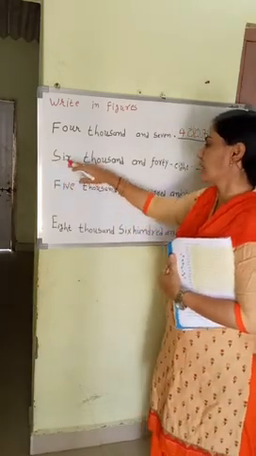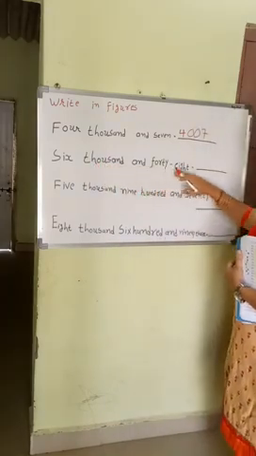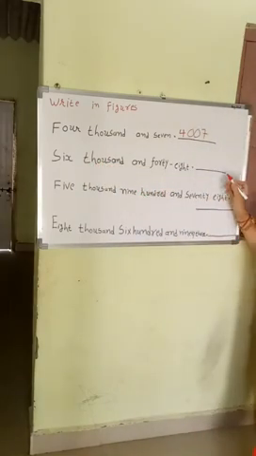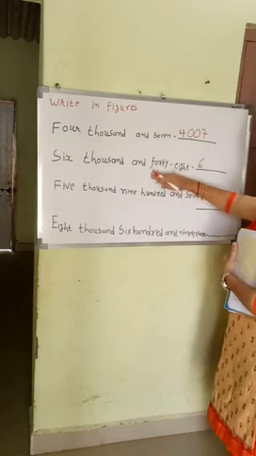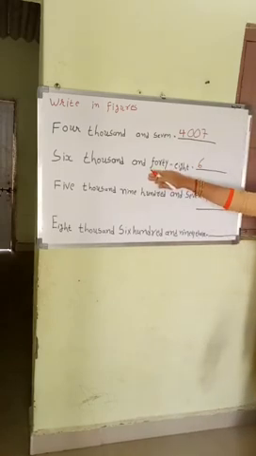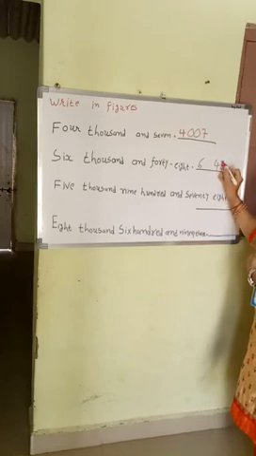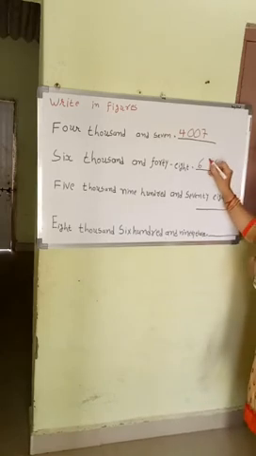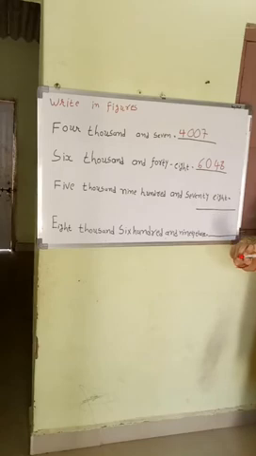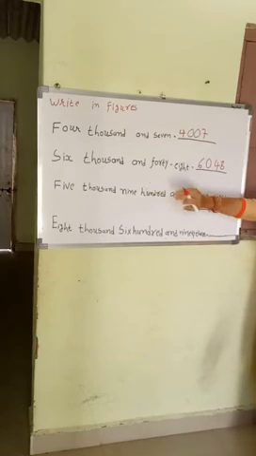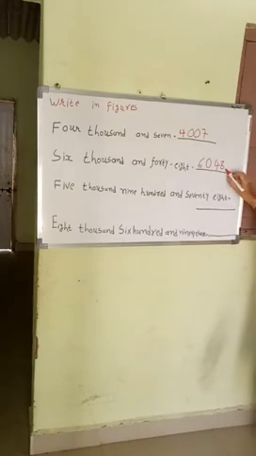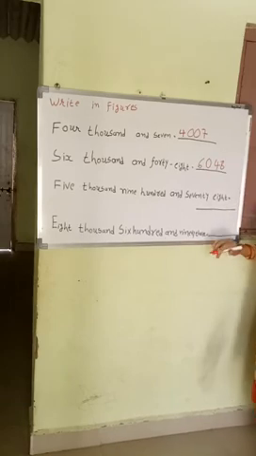Next one is 6,048. We want 6 in the 1,000 place and 48 in the 10 and 1 places. The 100 place is 0 because the 100 place is not given. Now one more time we confirm the 1, 10, 100 and 1,000 places. That is 6,048.